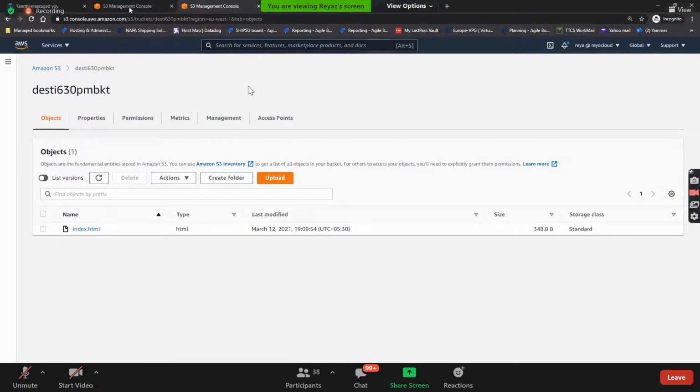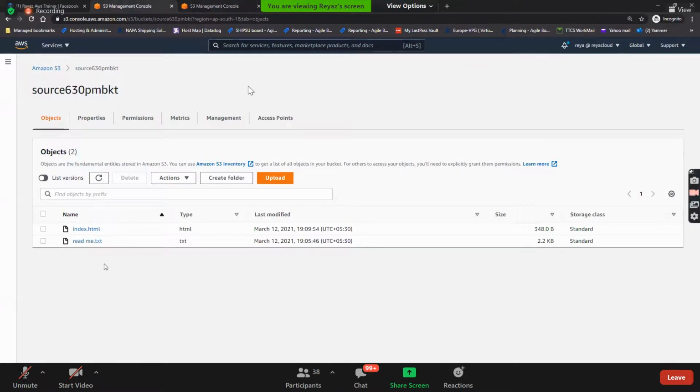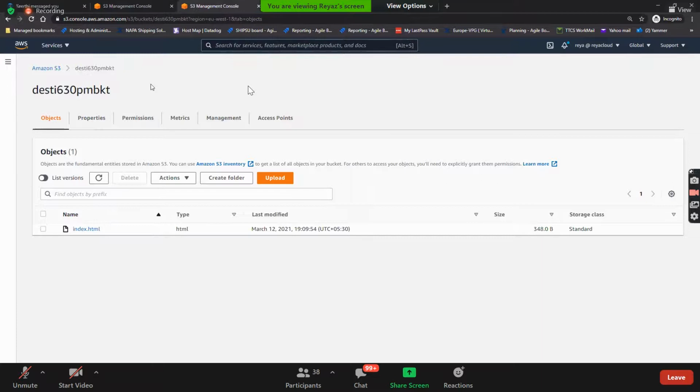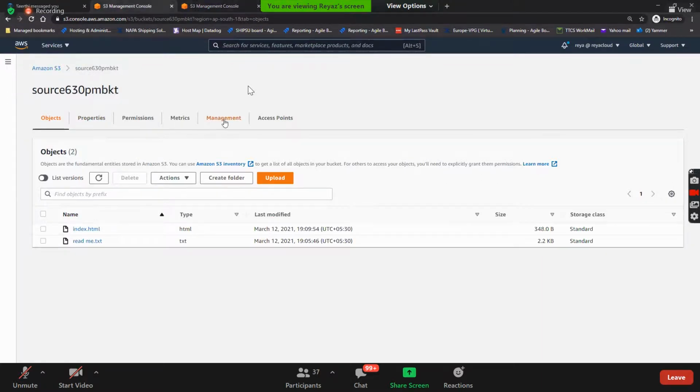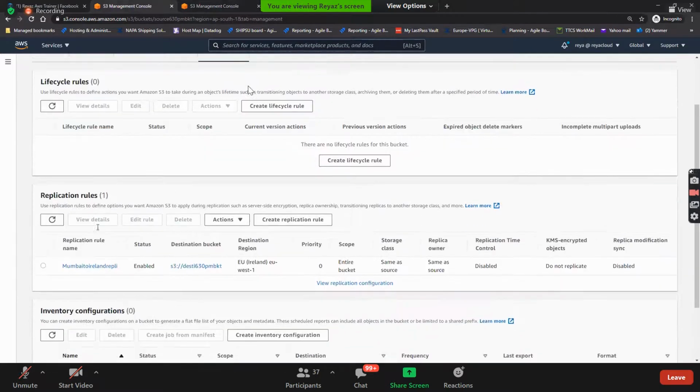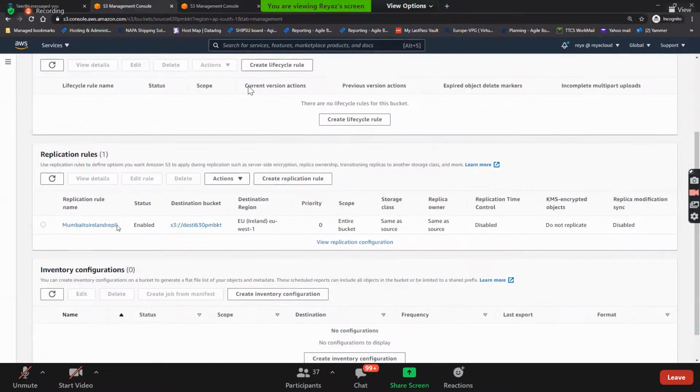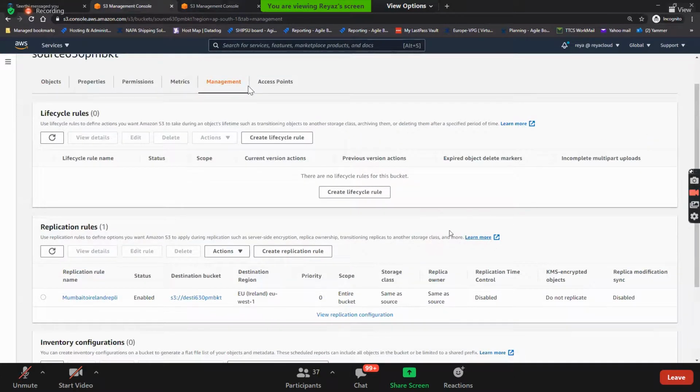So like this, guys, you can upload however much data you need, and everything will be replicated automatically to the destination bucket if you create a CRR rule here. Guys, you understood?